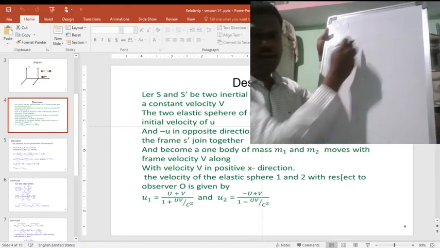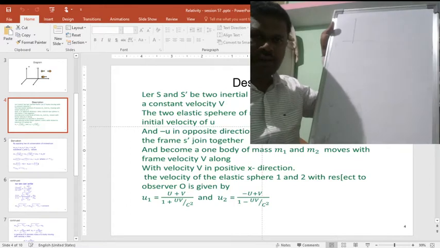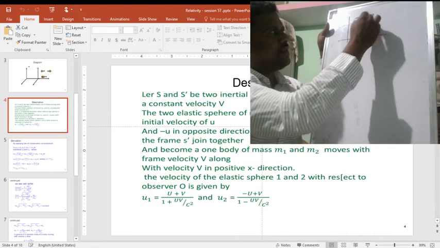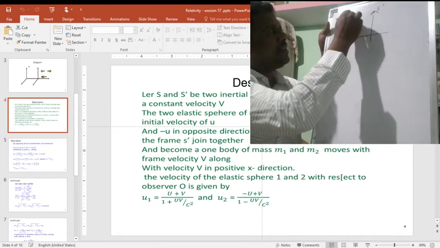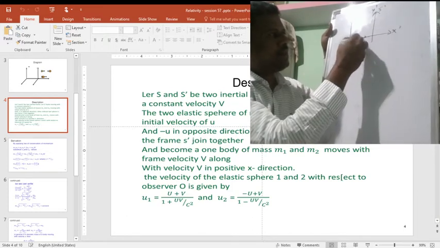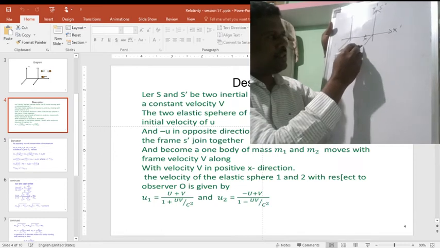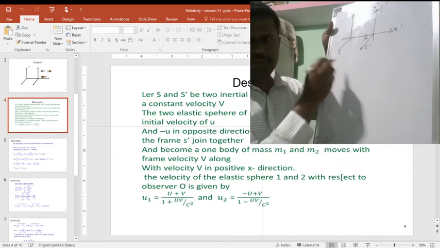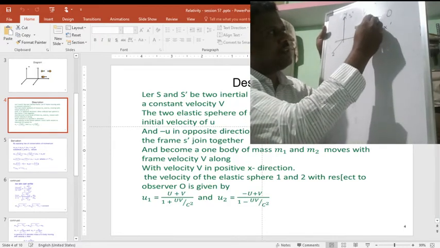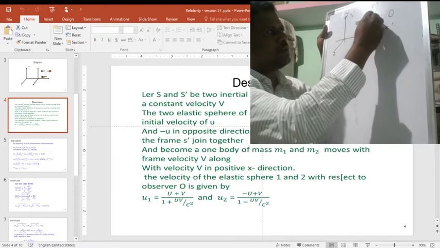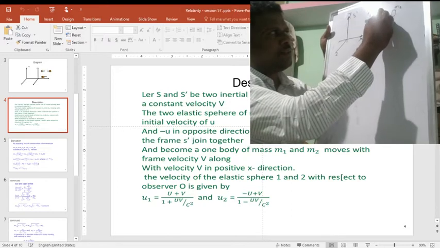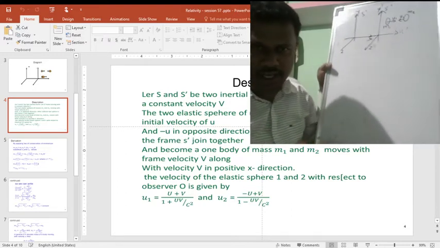Here two frames are there. One is the S frame, the other is the S dash frame. This one is the S dash frame, this one is the S frame. This is Y, this is Y dash. This becomes X dash, this becomes X. Two bodies are there, M1 and M2. M1 is moving with the speed U1, and M2 is moving with the speed U2. Both are in opposite directions.